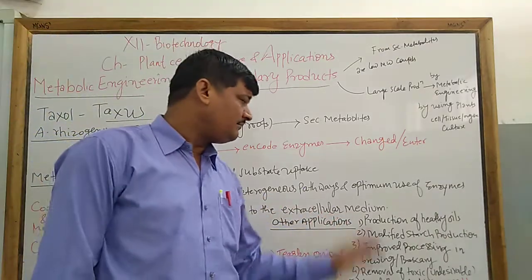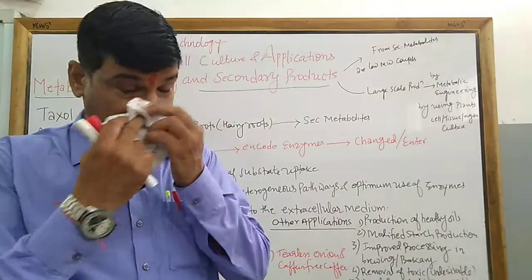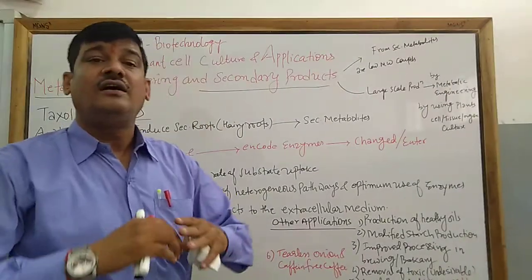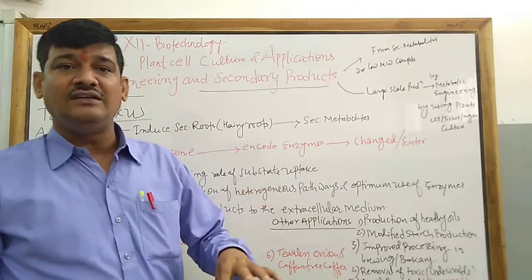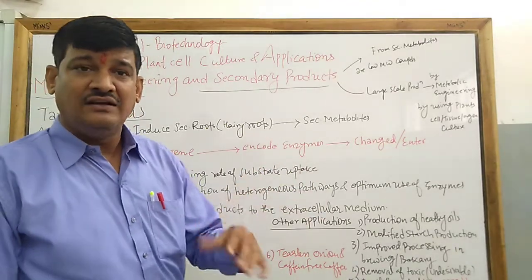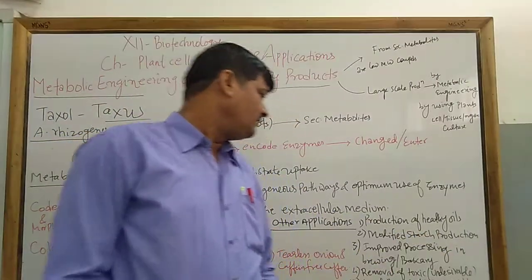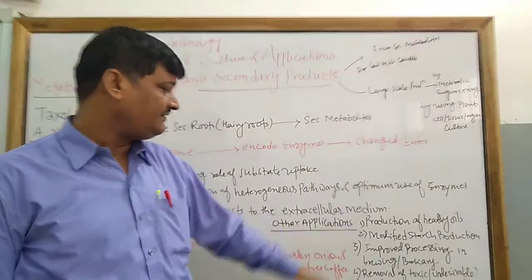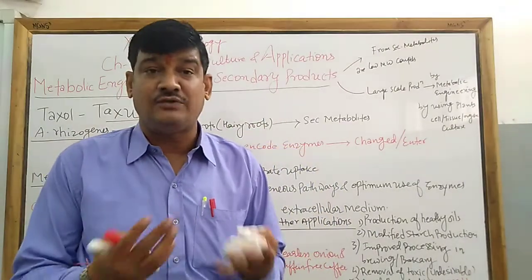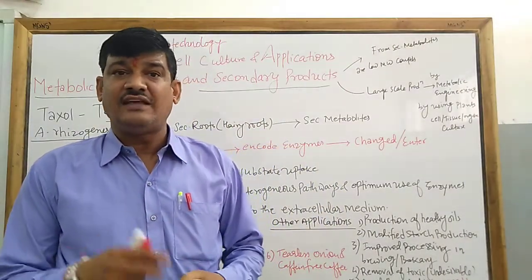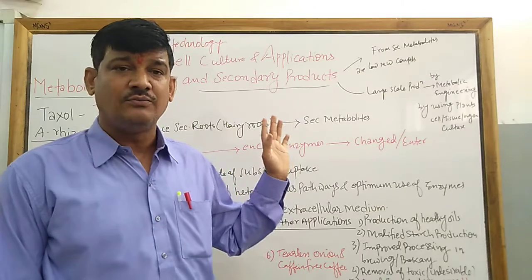Number one application of metabolic engineering is production of healthy oils. Some oils have unsaturated or saturated fats in more quantity, and that fat concentration increases the cholesterol level in our blood and affects heart functioning. So this method is used to produce healthy oils. Another application is that it is used to modify starch production. Starch, which is an example of a carbohydrate, is modified by applying the metabolic engineering process.